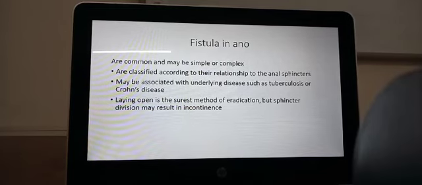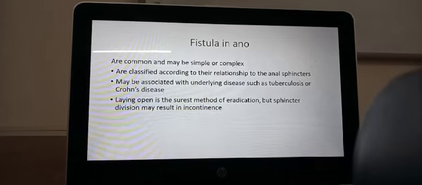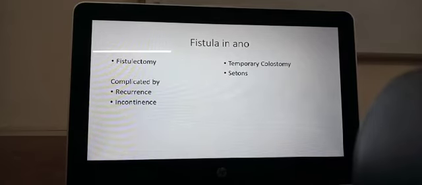Crohn's disease and tuberculosis can be associated with fistula in ano, and the best way of curing a fistula is to lay it open or to excise it entirely. Fistulectomy means removing the fistula. Fistula in ano are usually complicated by recurrence and incontinence if it is very high.